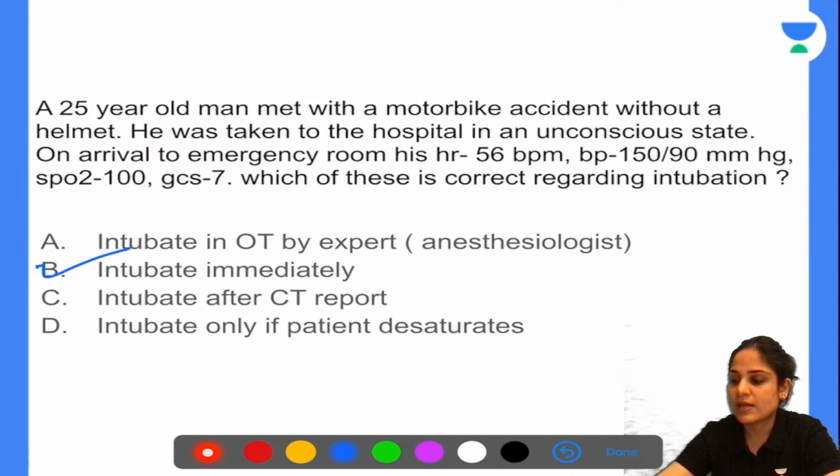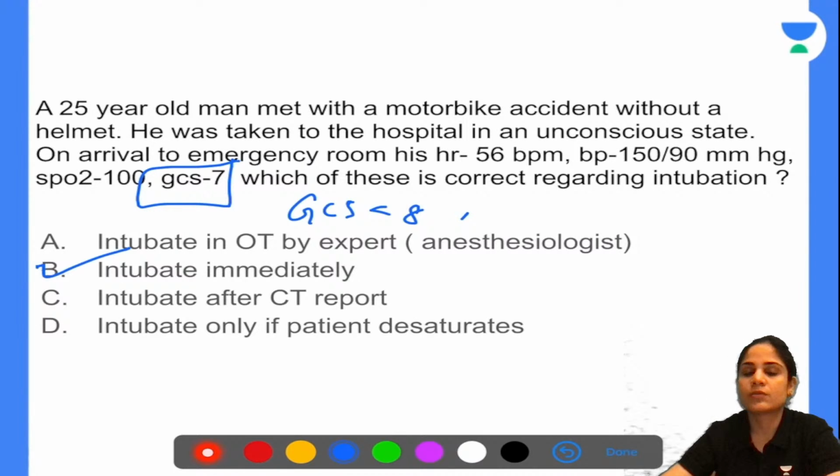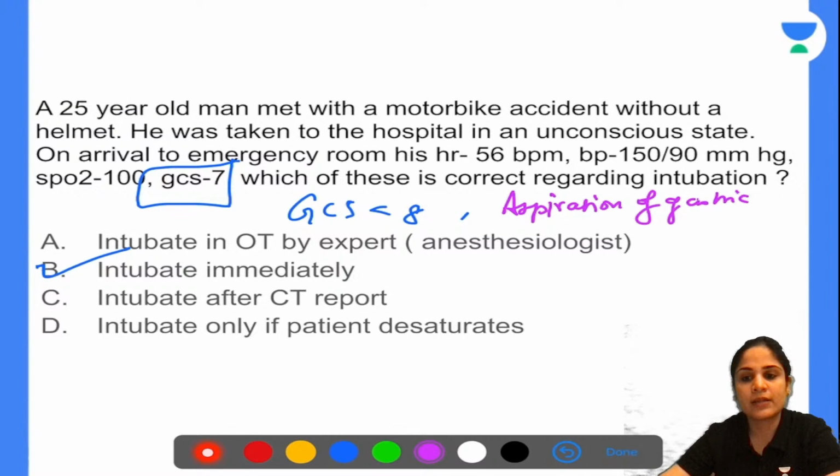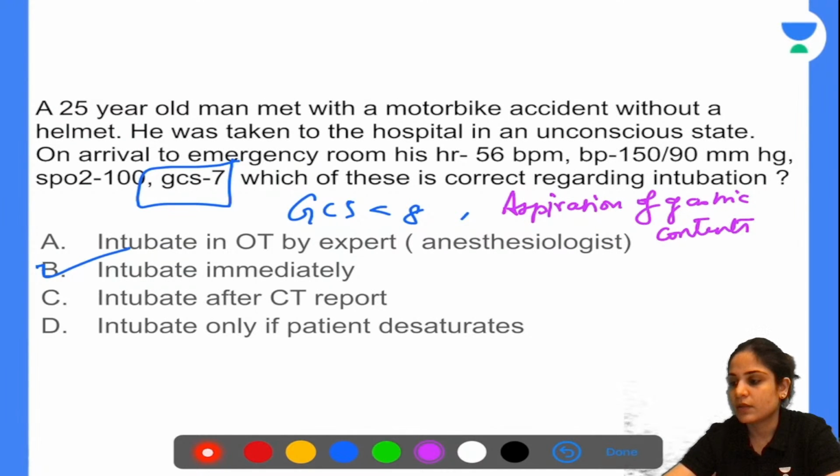In a patient who has a GCS lower than 8, what is the risk that we have over here? The risk is aspiration of gastric contents. Because of this, what will we do? We will intubate the patient immediately. GCS less than 8, you have to intubate to protect the airway, not to ventilate the patient, but to protect the airway. Okay. All right.